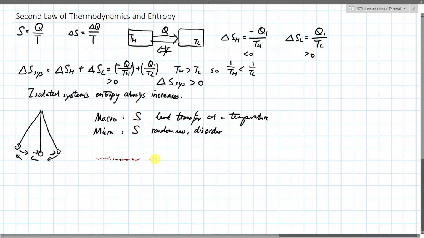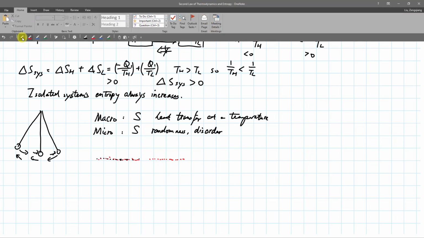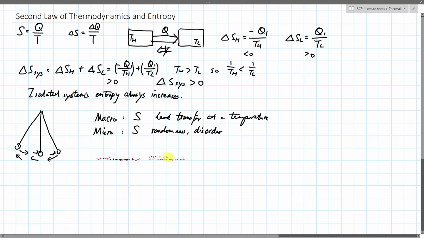Okay, so which system is more random or disordered? The left one, where the sand particles are all mixed together, or the right one, where the sand particles are actually separate? Well, this one is more disordered, or more random. This other one is more ordered, so it's less random.